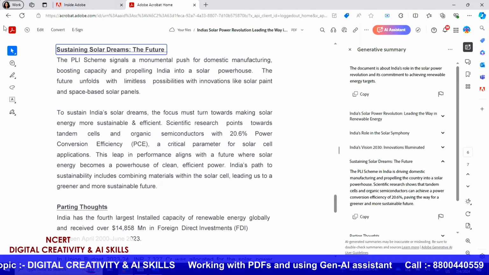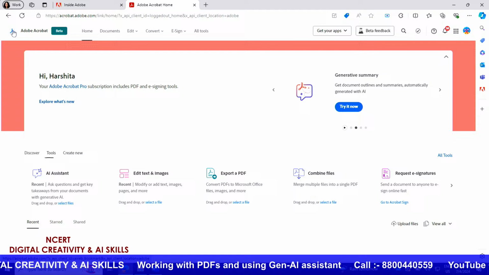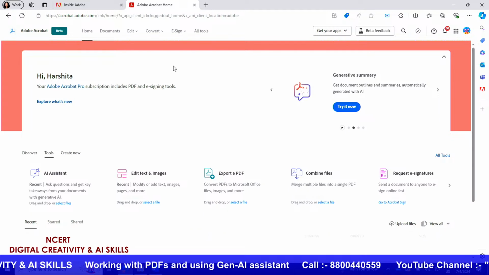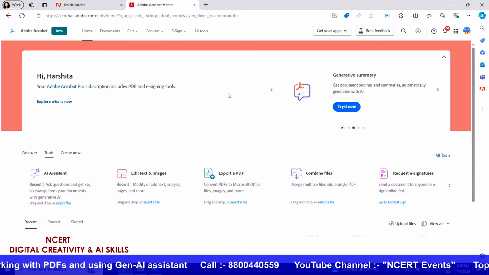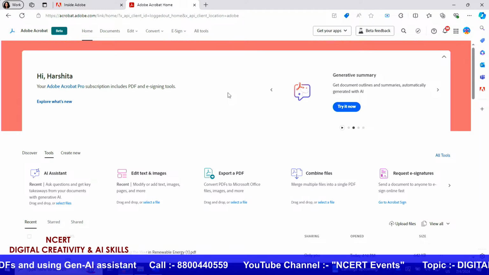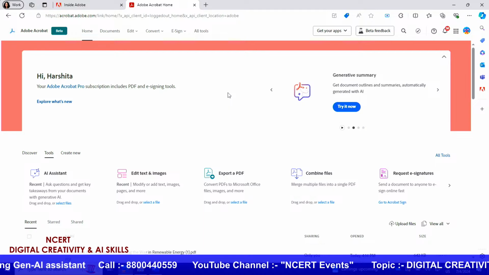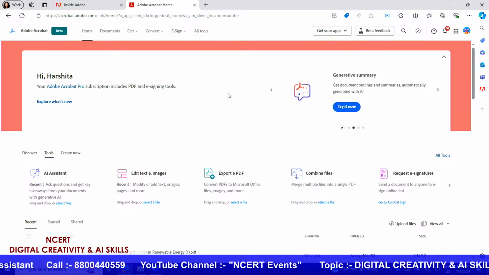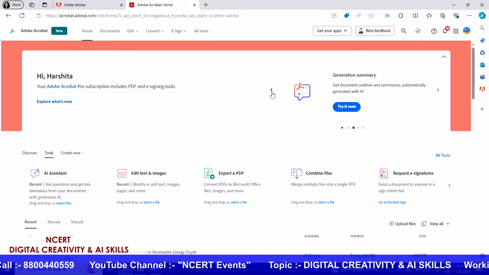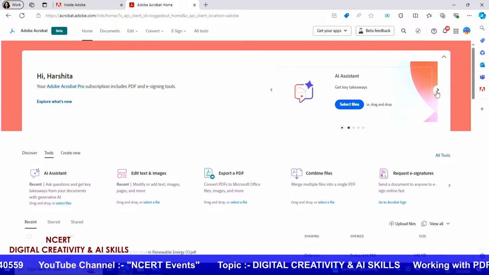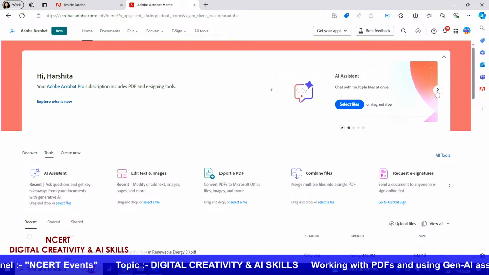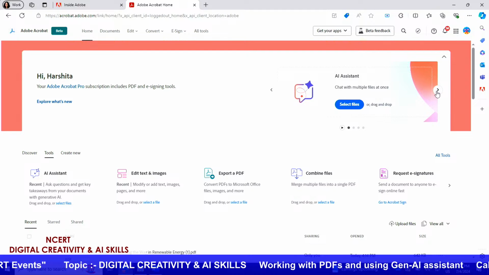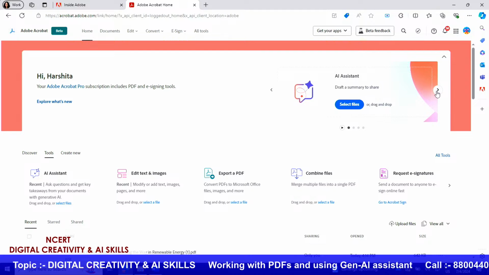And then let me go back to this. So, yes, this is also a different way in which you can use the Generative Summary tool and see how you can create a new review of a new document.